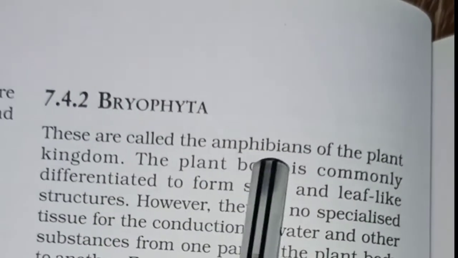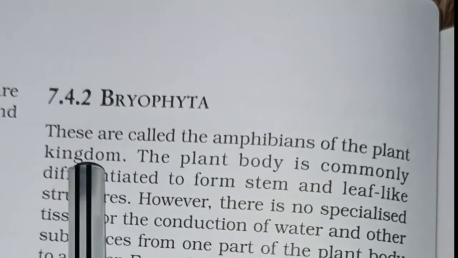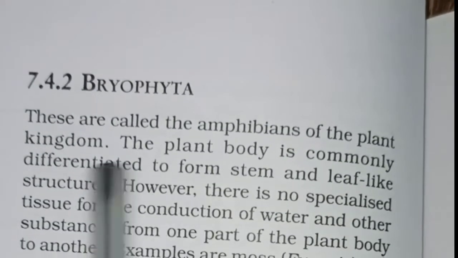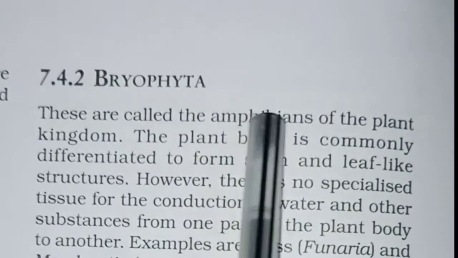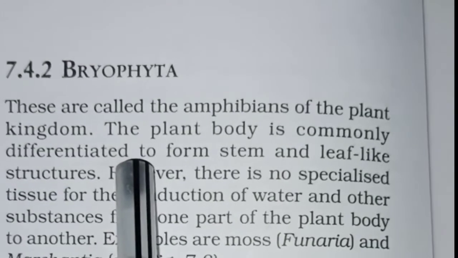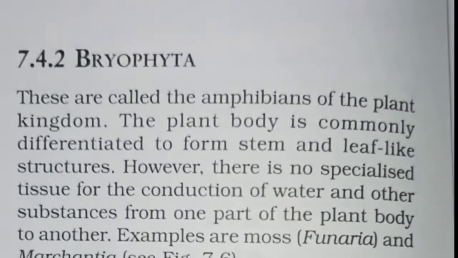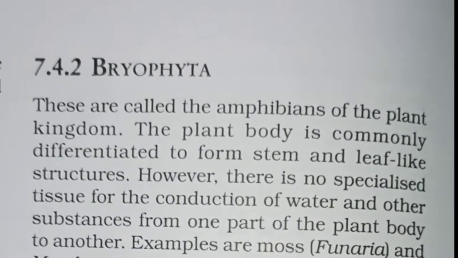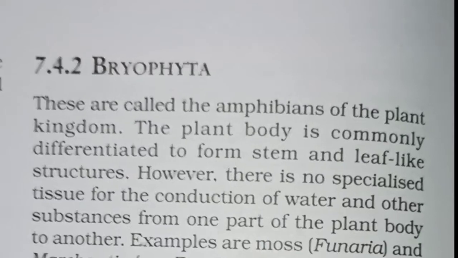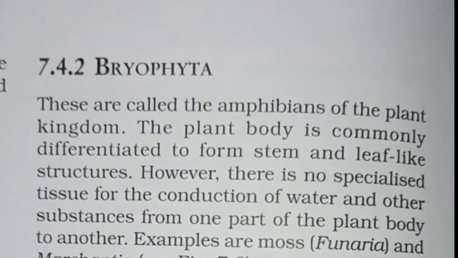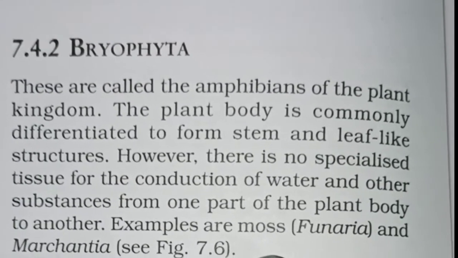So these are called the amphibians of the plant kingdom. The plant body is commonly differentiated to form stem and leaf-like structures. One question is, why do we call these Bryophyta the amphibians of the plant kingdom? These Bryophyta are small multicellular green land plants. And these simple land plants are mainly found in shady damp places. So they are known as amphibians of the plant kingdom.